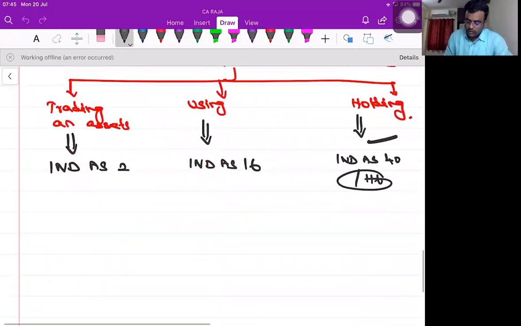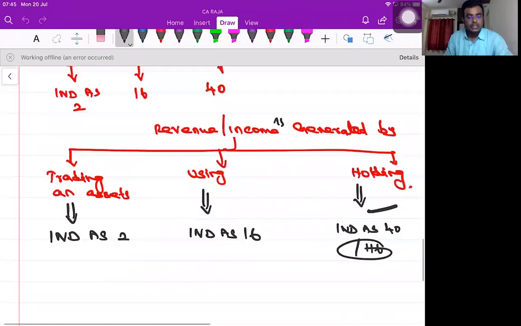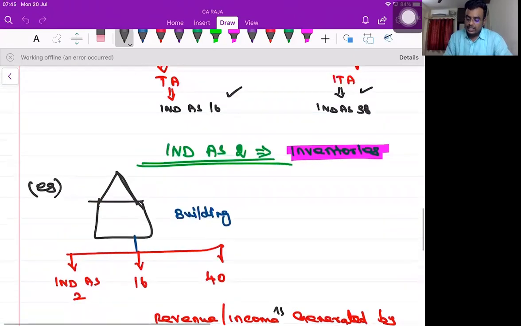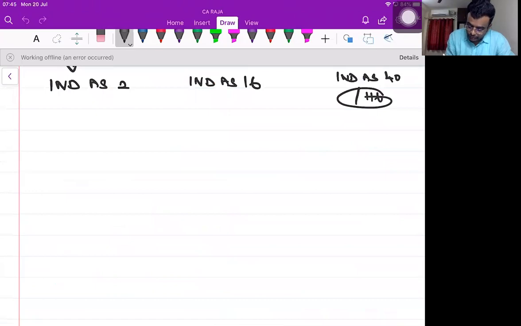Hereafter, we are not going to discuss anything about 16 and 40. We'll be limiting our discussion with Ind AS 2 only. Every standard, not only this standard, I will not be repeating this concept which I'm going to discuss with you now for the next few minutes. It will be discussed only once at this place. This is applicable for every standard, whatever the standard, all 35 standards which we are going to discuss.